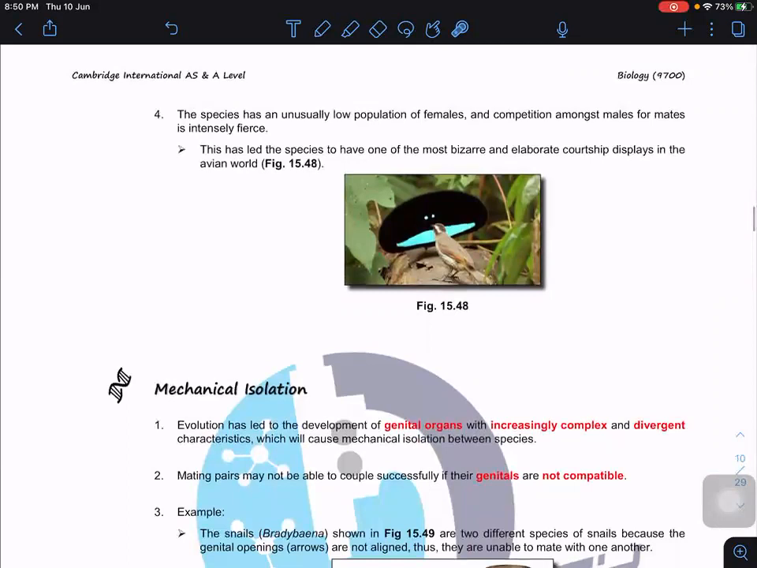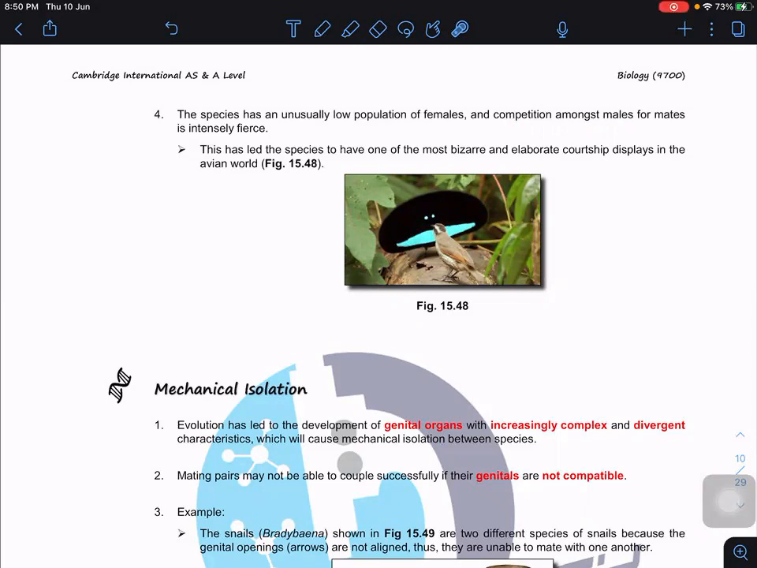The species has a very low population of females, and there is competition amongst the males for the mate. Therefore, they have a very intense display. You can see this is the feather, this is the eyes, this is a female, and this is the male. The male dances in front of the female. If the female recognizes, then they can mate. If it is a different species, they can't recognize, so this is a kind of behavioral isolation.